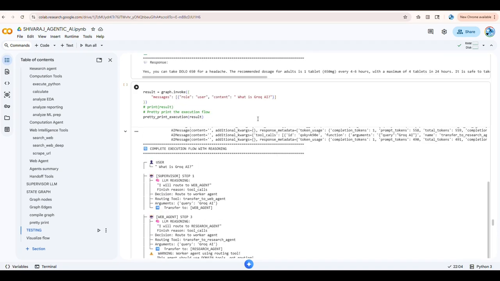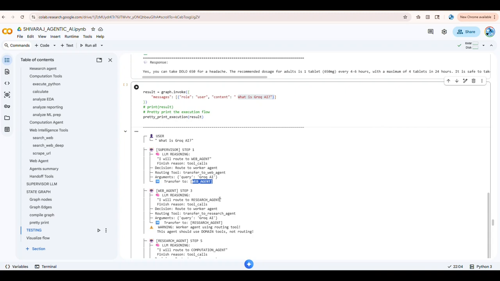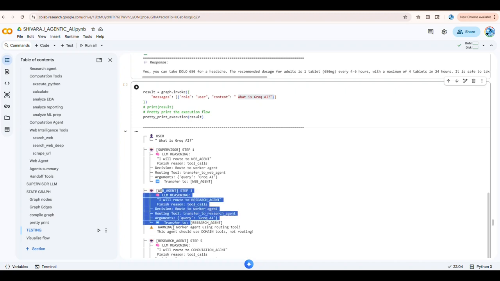Yeah, we are humans. We make mistakes. Similarly, for example, consider your supervisor doesn't know what Grok AI is, where he has to route. So by mistake, he says, okay, Grok AI, I will get it to the web agent. He was right, but when it is transported to the web agent, there is a newcomer, and he will understand this: oh no, no, no, this is not from my department or my team, so I don't know about this. And then he will send it back. It is about the research agent. Their team is expert and they know it, and I will forward that mail to the research agent.